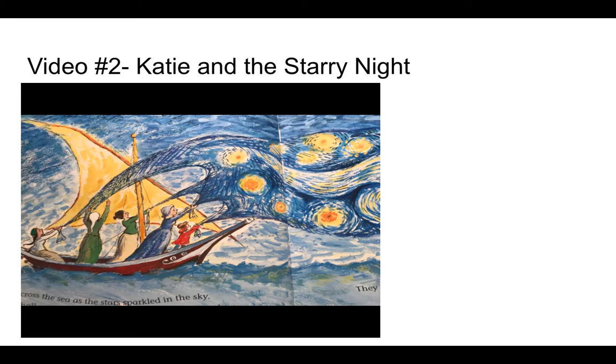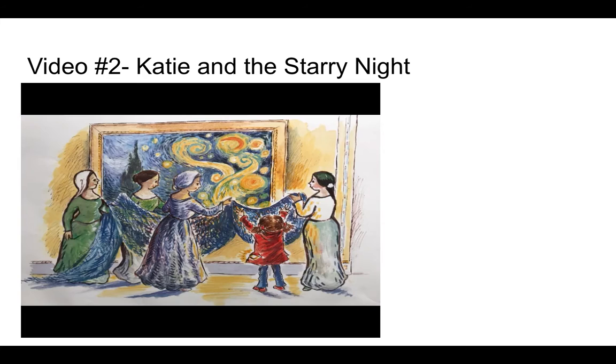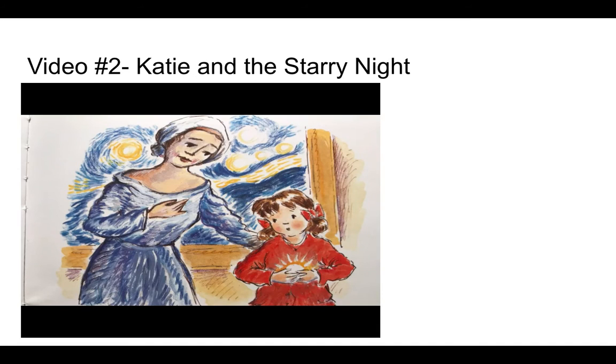Katy saw a big fishing net in the boat. "Let's try this," she said. They all threw the net as high as they could, and caught the stars. "At last," said Katy as everyone cheered. Back in the gallery, they all quickly ran to the Starry Night picture. "Now we can put the stars back before the guard finds out," said Katy. They threw the stars into the sky, but it didn't look quite right.